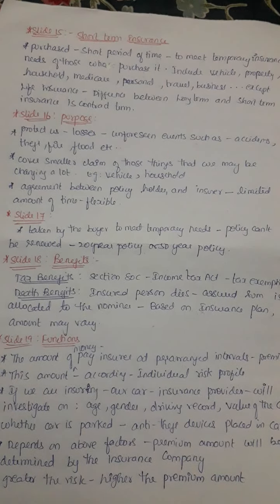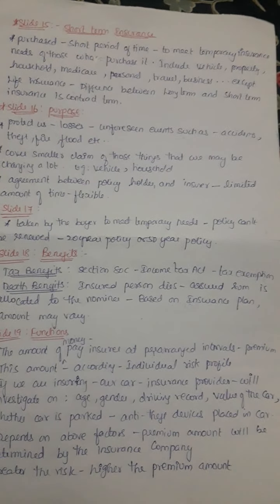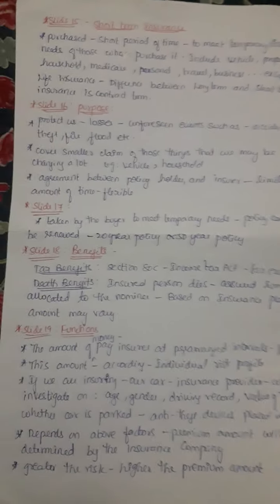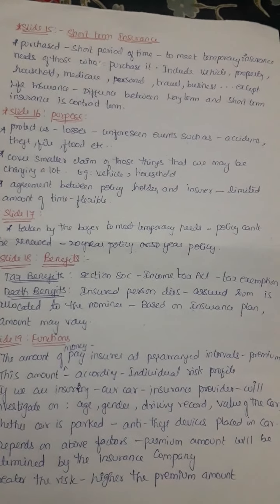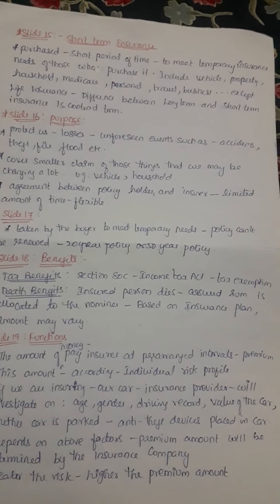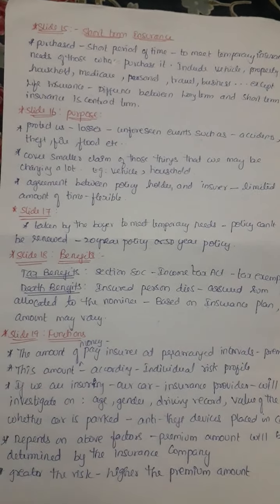The amount of money paid to the insurer at pre-arranged intervals is known as the premium. What is called premium?